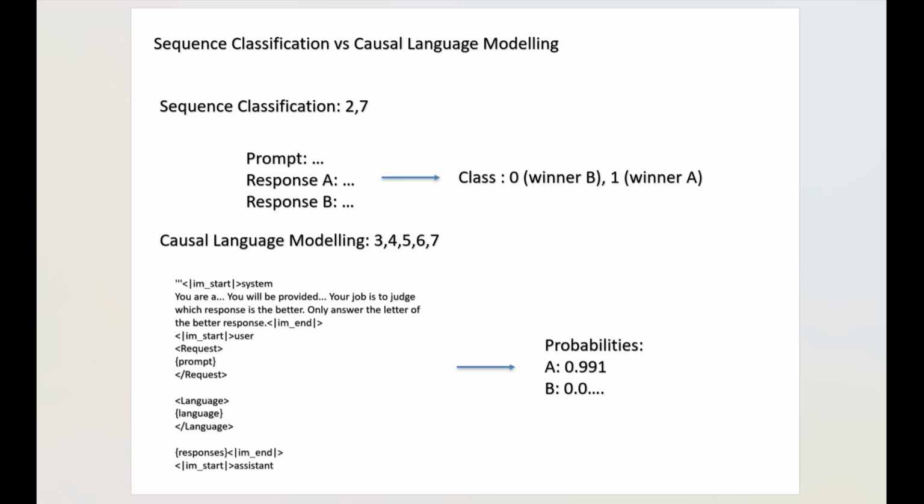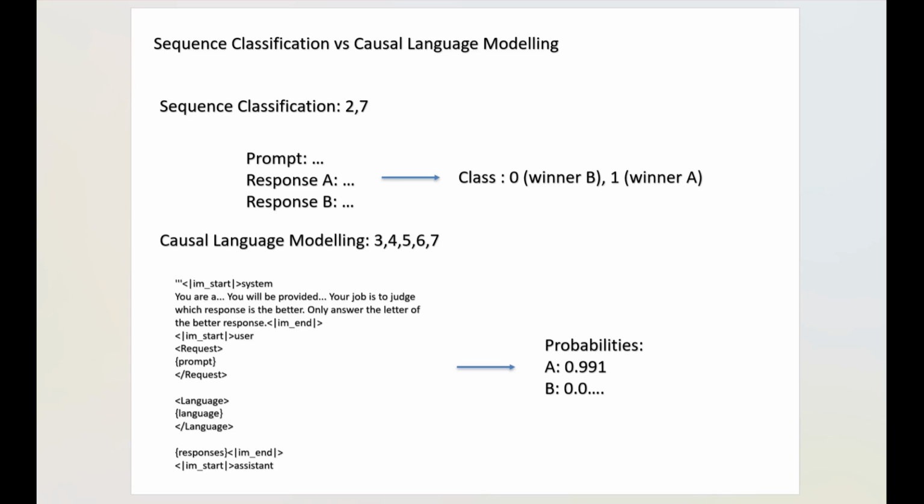Specifically, for sequence classification, you would combine the user's prompt, response A and response B into one text, then tokenize it into a sequence, and train the model to classify, such as 0 representing response B is better and 1 representing A is better. And you can define it differently by yourself.